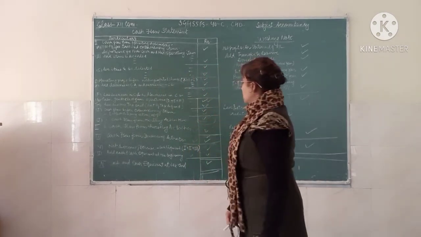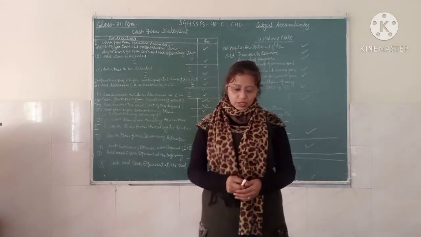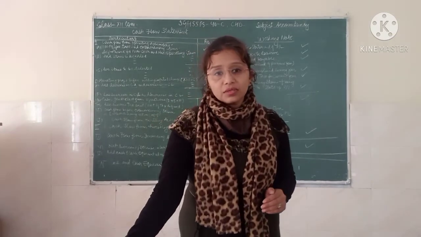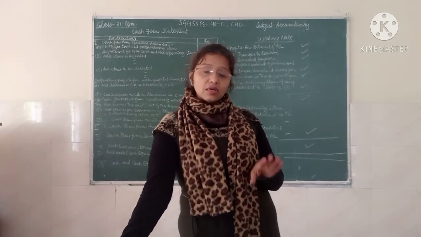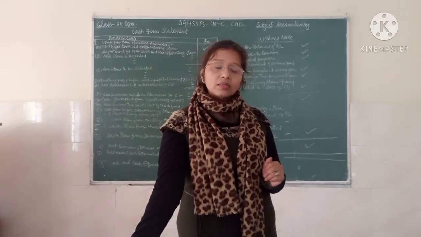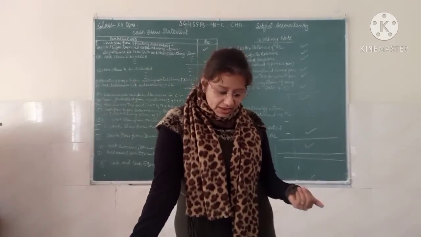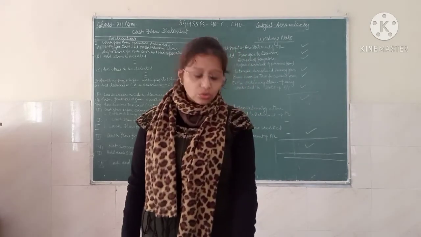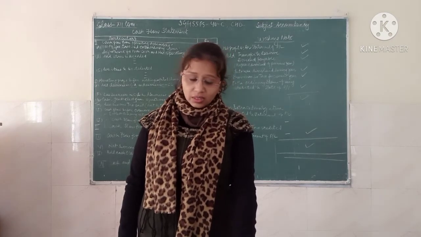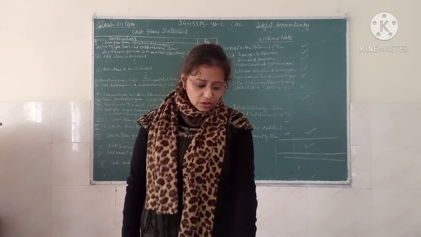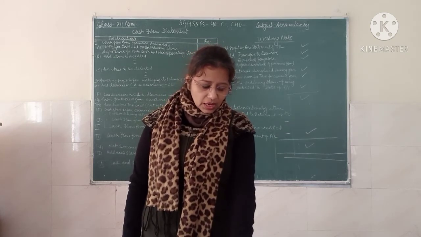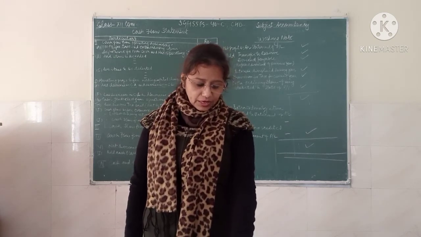Now come to the cash flow from financing activity. What are the financing activities you are going to add here? There are some financing activities that are going to be added, and some which you are going to deduct. The activities to be added are proceeds from the issue of shares and debentures, proceeds from other long term borrowing, and an increase or decrease in bank overdraft or cash credit.